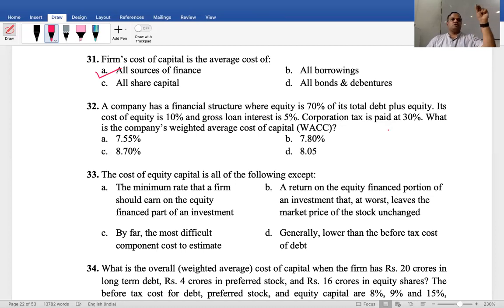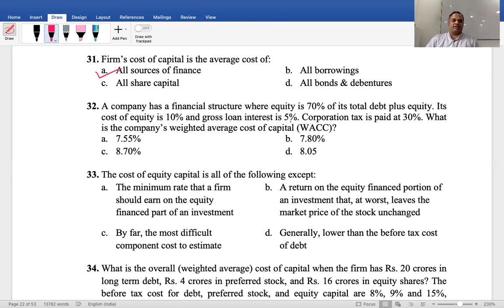So, first column, source of fund. Kindly note it down. Under source of fund, equity and debt one by one. Second column, cost. Under the cost column, equity how much? 10%.